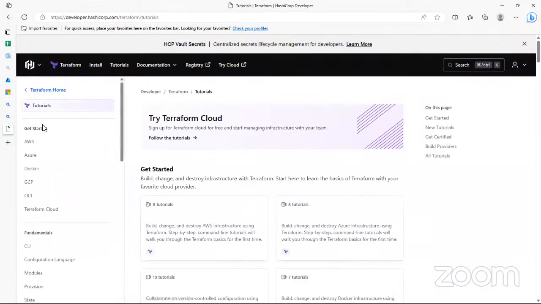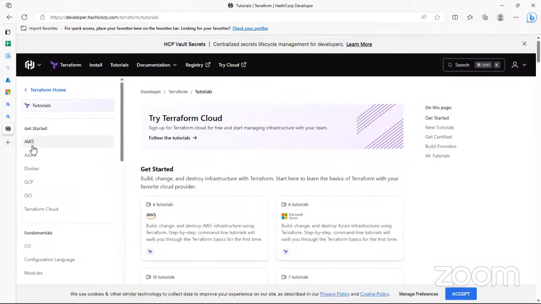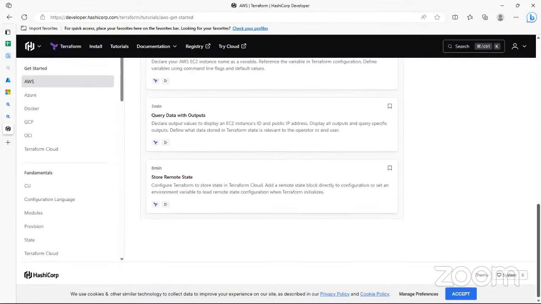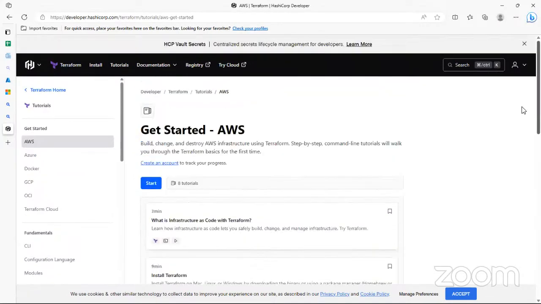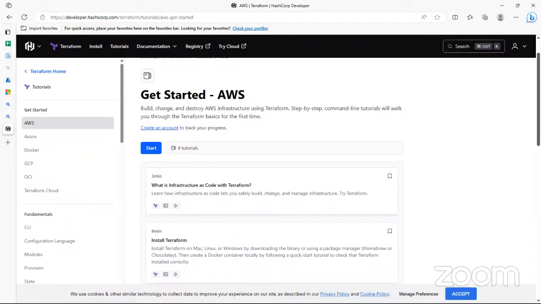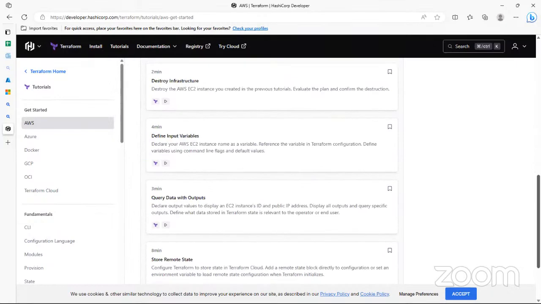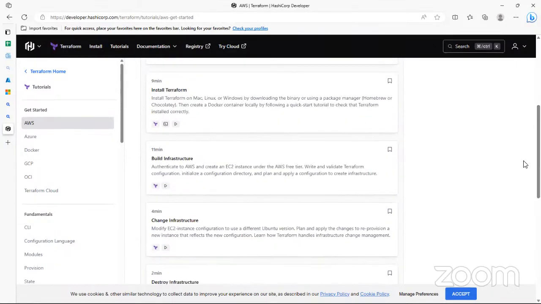So we are going to get started. Do you want to use Terraform for AWS? I think we are using it for Azure, Docker and stuff like that. So let's get started with Terraform for AWS. They have all of this, so I think you can start with what I've shown you here. After this, I'll try to look for a book that I used one time on Terraform, see if it is still available for download, and then send the link for you guys to be able to use it and work with it also.